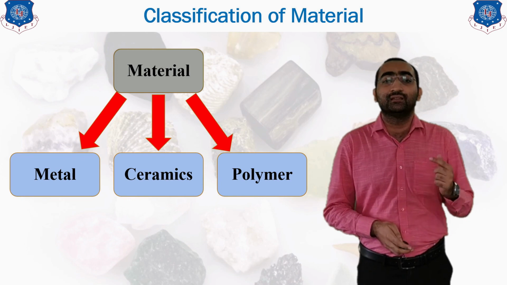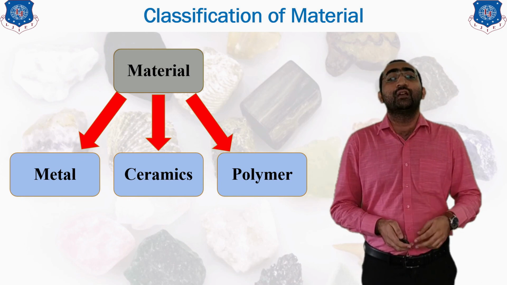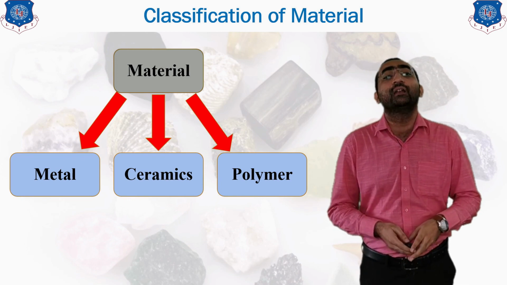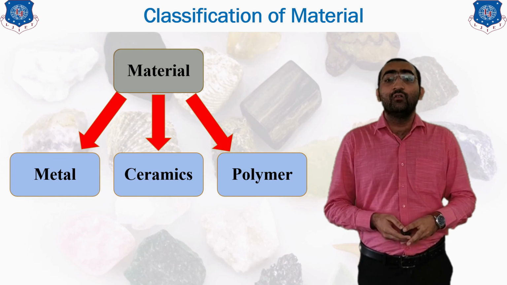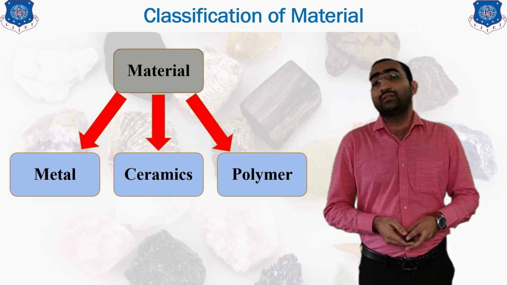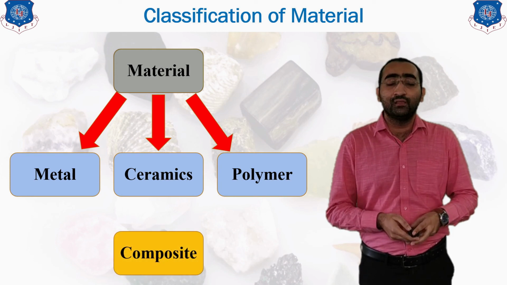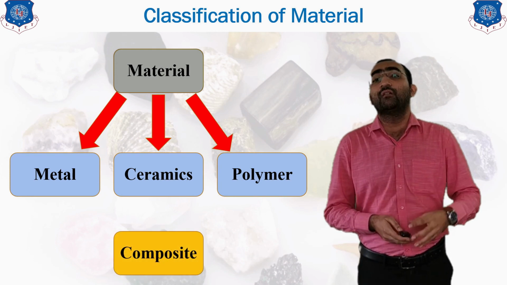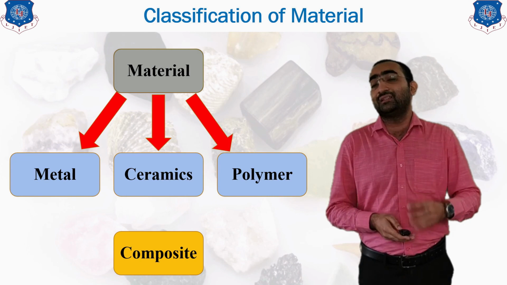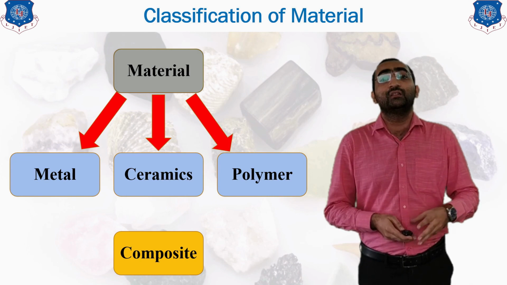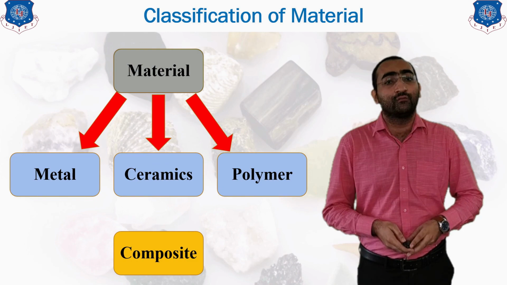The first one is metal, the second one is known as ceramic, and the third one is known as polymer. Now the fourth one is the composite. It is a unique portion of the material classification. All these things we will be studying in our further lectures. That means in this lecture only we will be covering up this topic. So now moving forward for the very first classification, that is known as metal.